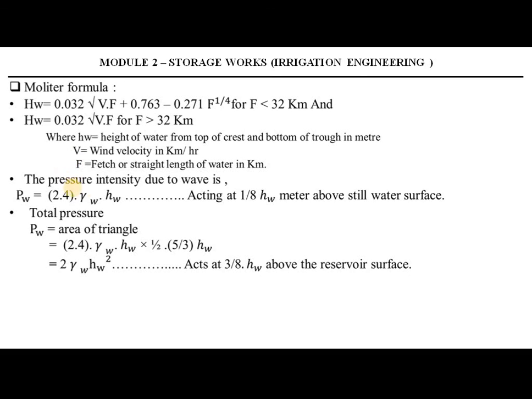And we can calculate pressure intensity due to wave by this equation, 2.4 into gamma W into HW, that is acting at 1/8 of HW meter above the still water surface. And total pressure can be calculated by the area of the triangle, that is 2.4 into gamma W into HW into 1/2 into 5/3 gamma W. So that will be 2 into gamma W into HW square, acting at 3/8 above the reservoir surface.